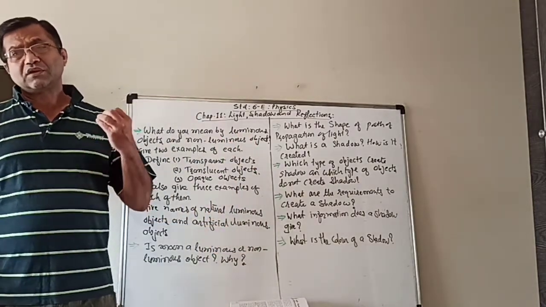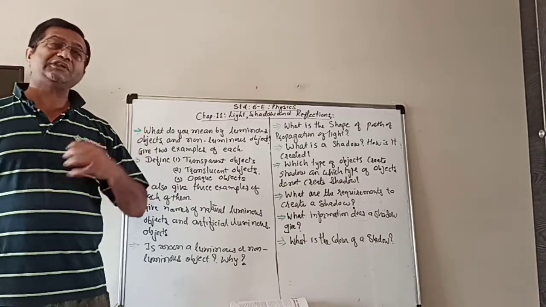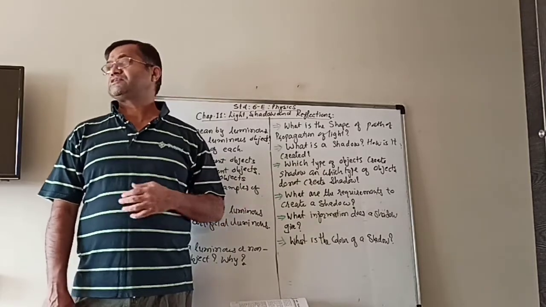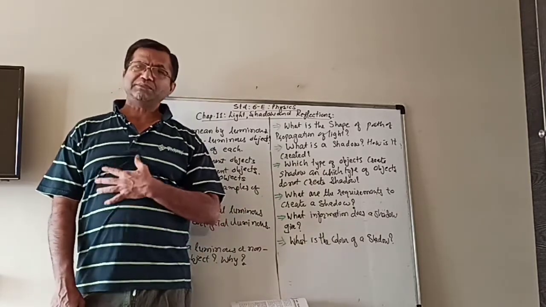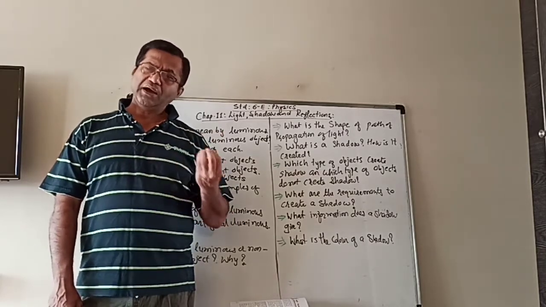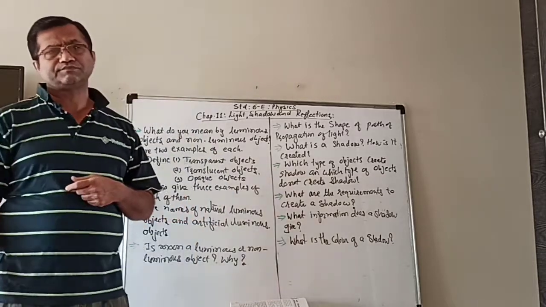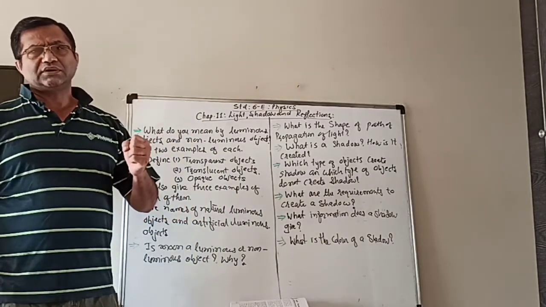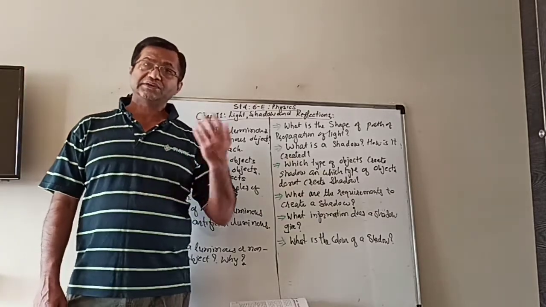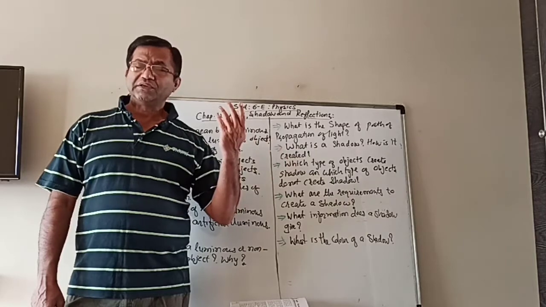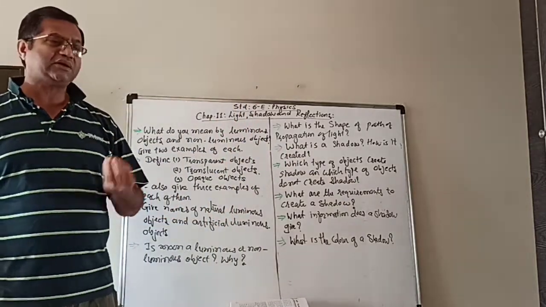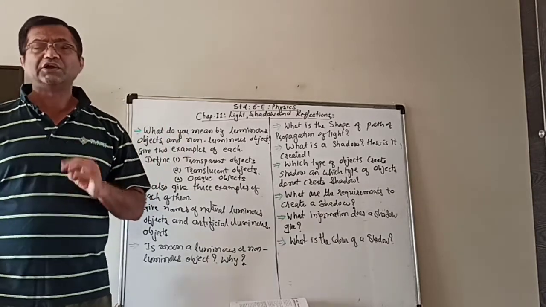Now, what about the night time when the moon is in the sky and you get the light? Does it mean that the moon is also a luminous object? Maybe you will give the answer yes, that in the night time, because of the moon, we have light. It means that the moon is also a luminous object.